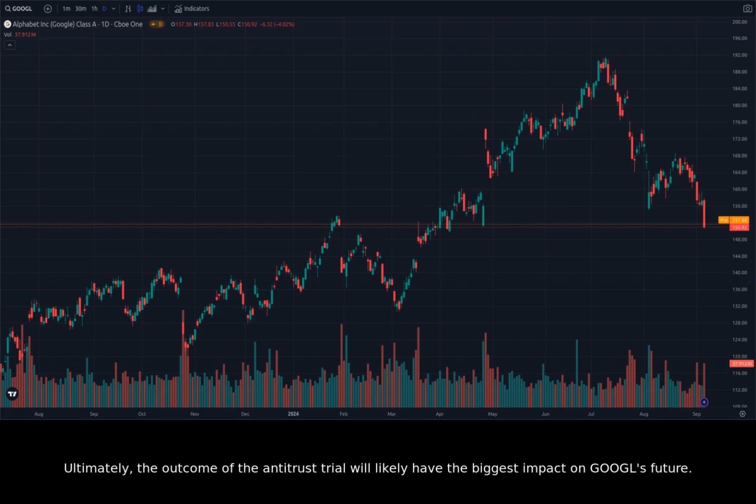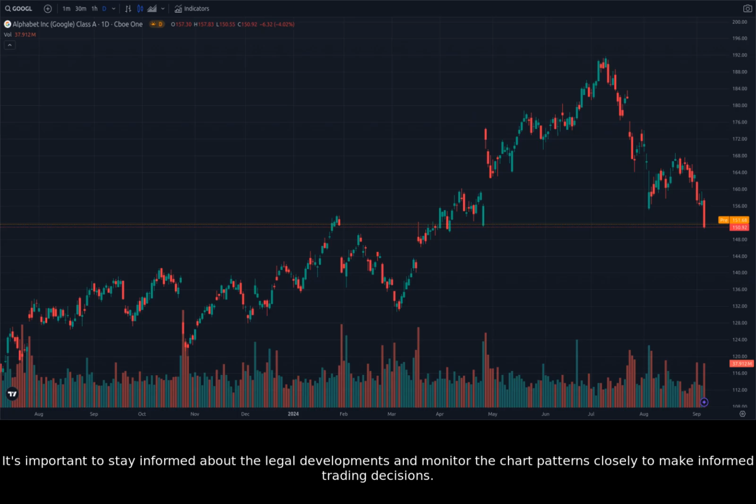Ultimately, the outcome of the antitrust trial will likely have the biggest impact on GOOGL's future. If the trial results in a favorable outcome for Google, the stock could experience a significant rebound. However, if the trial leads to penalties or divestiture, the downtrend might continue in the long term. It's important to stay informed about the legal developments and monitor the chart patterns closely to make informed trading decisions.